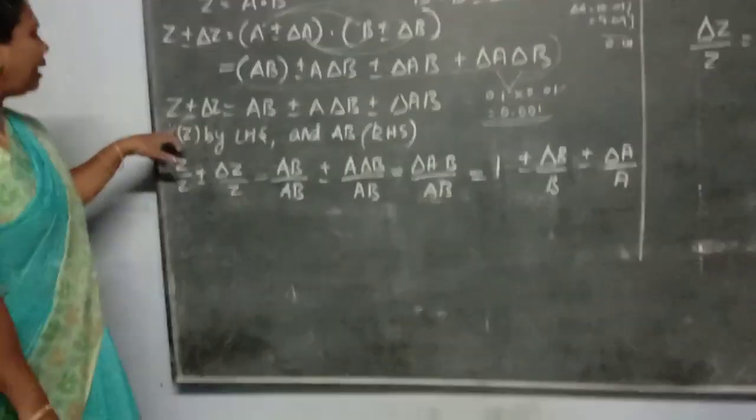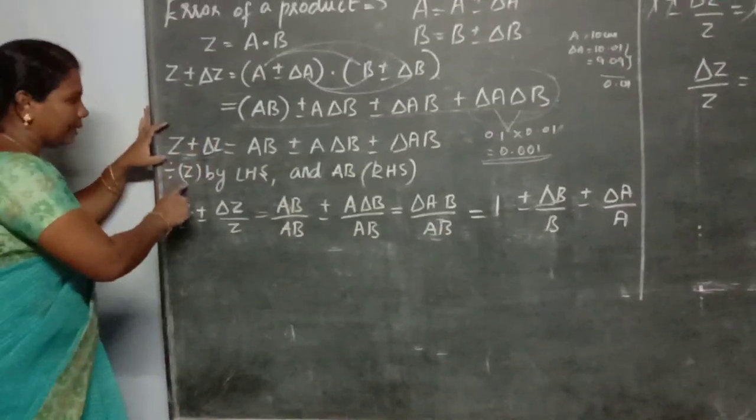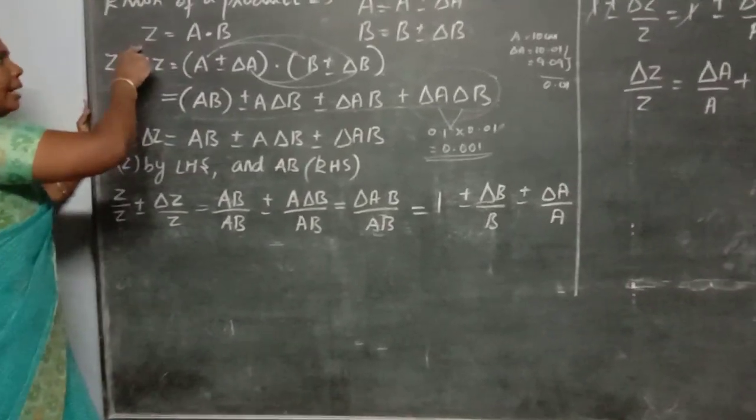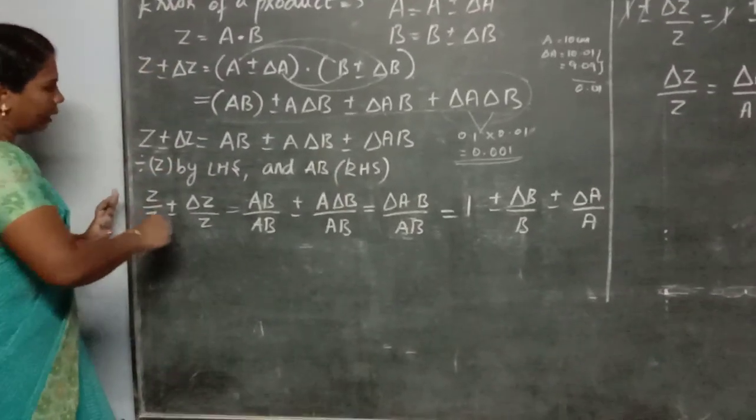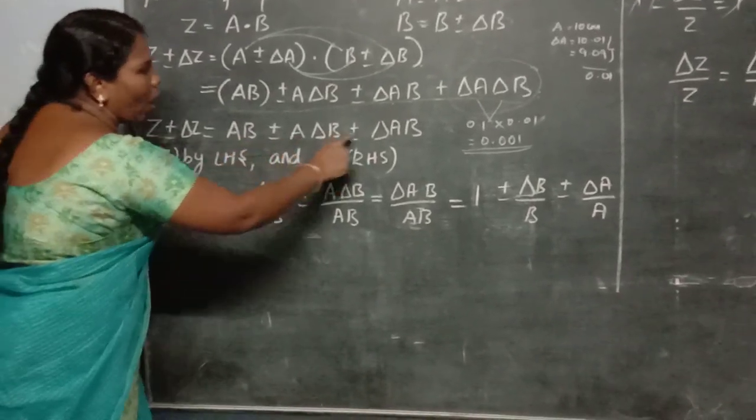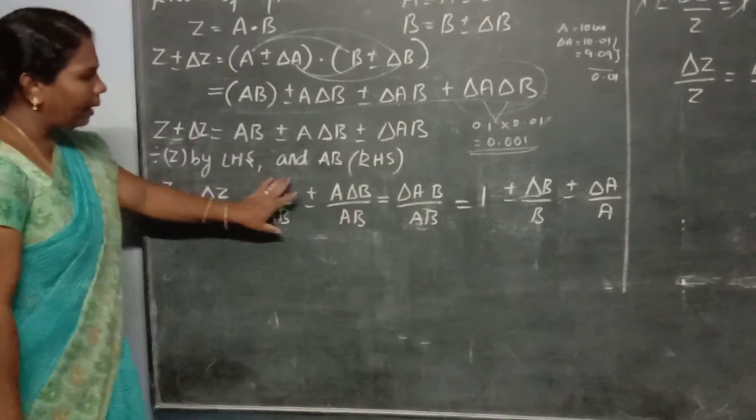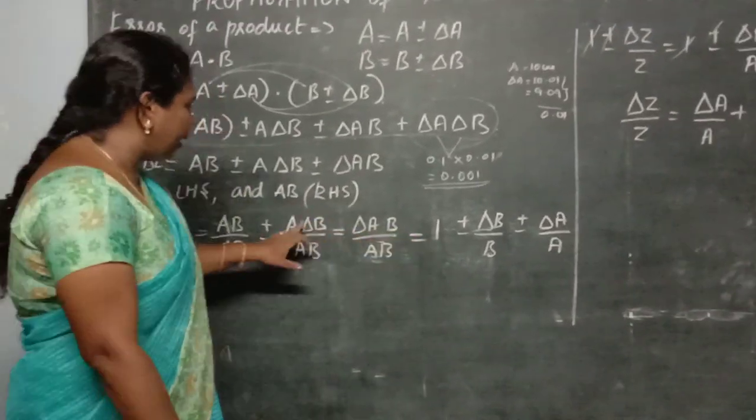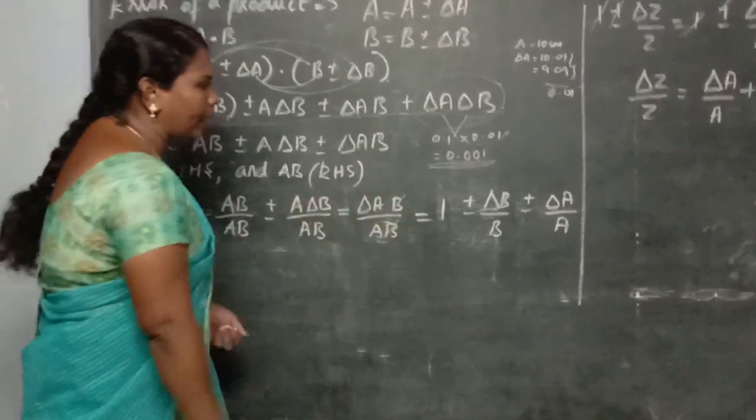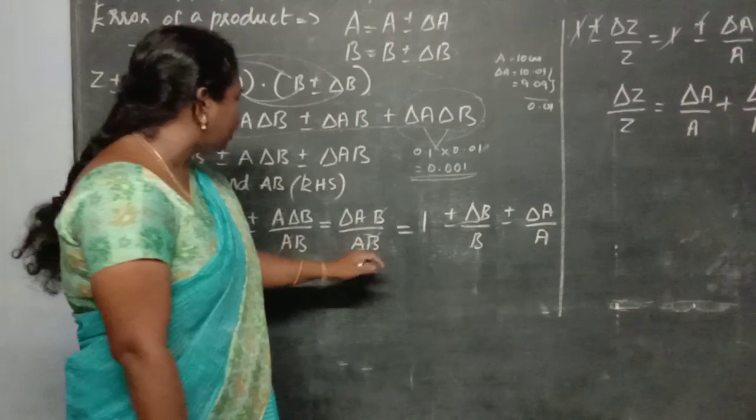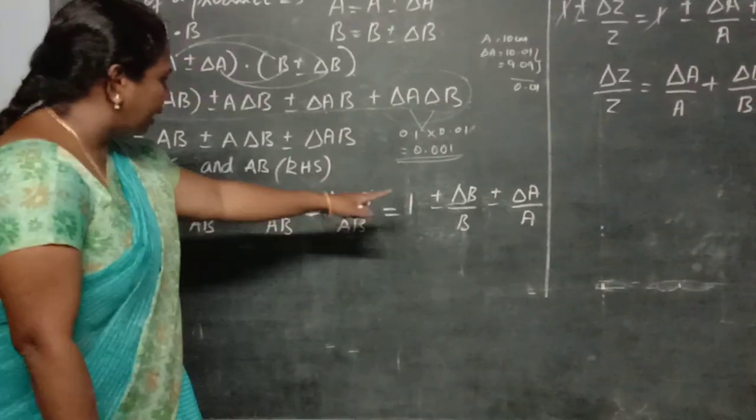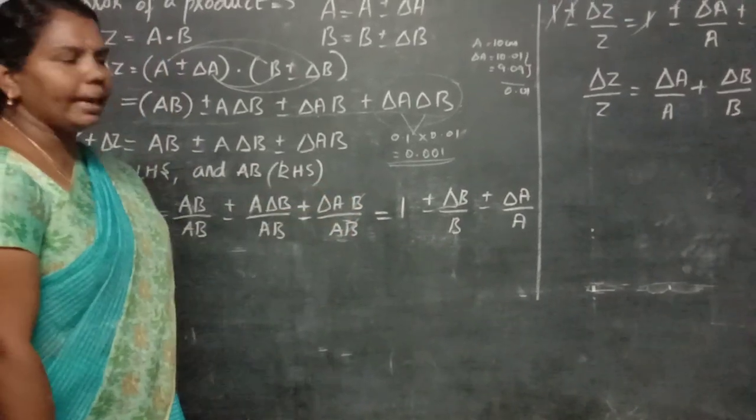See, dividing these equations, LHS by Z and RHS by AB, because the RHS has AB and the LHS is Z. So you are dividing the LHS by Z and the RHS by AB on the three terms. So what you get? AB divided by AB is equal to 1. And then delta A, see here, the A's should be cancelled. See here, the B's should be cancelled. So you are getting plus or minus delta B divided by B plus or minus delta A divided by A.